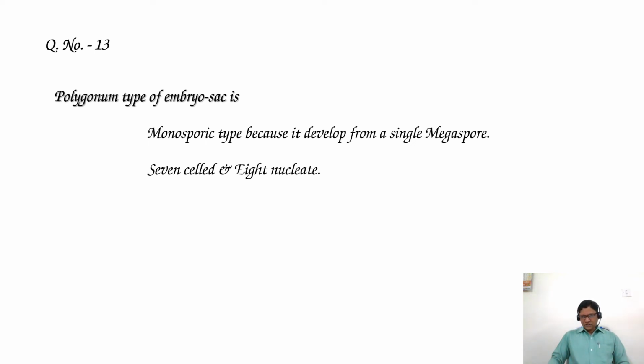Antipodals have 3 nuclei, egg apparatus has 3 nuclei, and the central cell has 2 nuclei, total 8 nuclei present in the polygonum type. So the answer is option 2, 7-celled and 8 nucleate.